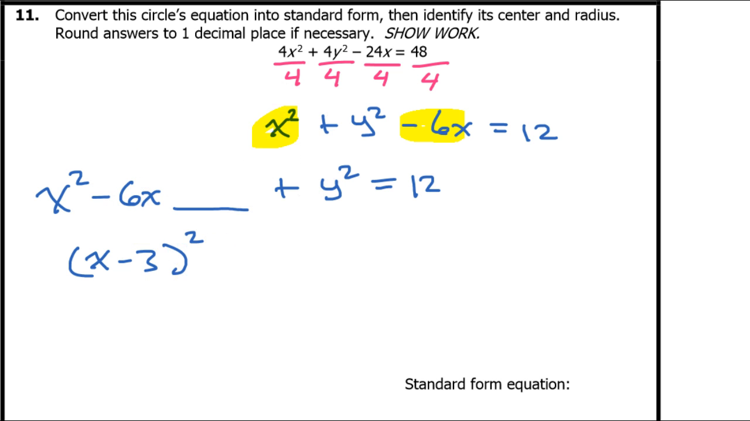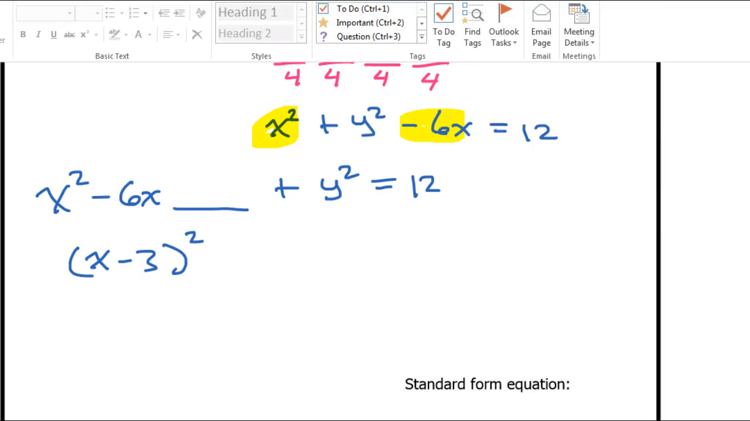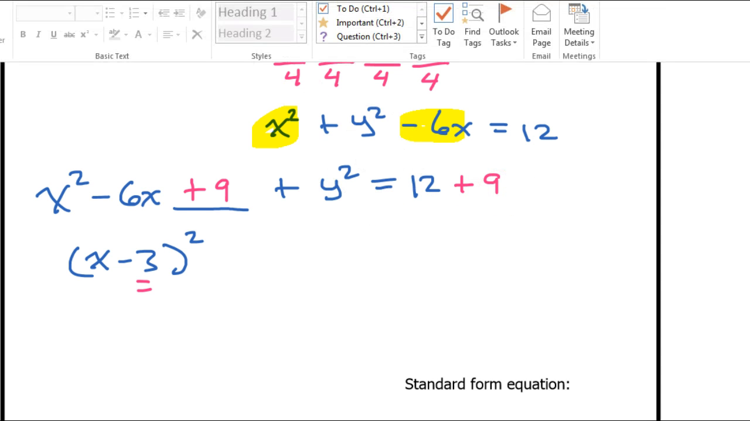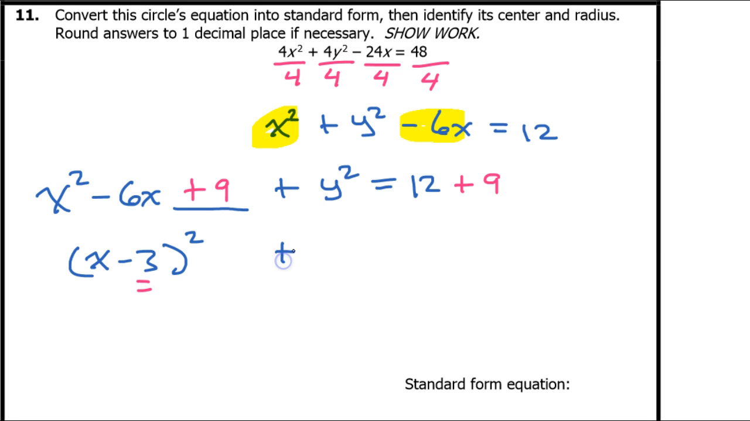Now I need to complete the square. The number that goes in this blank, the number that completes the square, I get from squaring this. So negative 3 squared is positive 9. And I have to remember to add 9 on both sides of the equation. Okay, so I still need to bring down my plus y squared. And now that's going to be equal to 21.